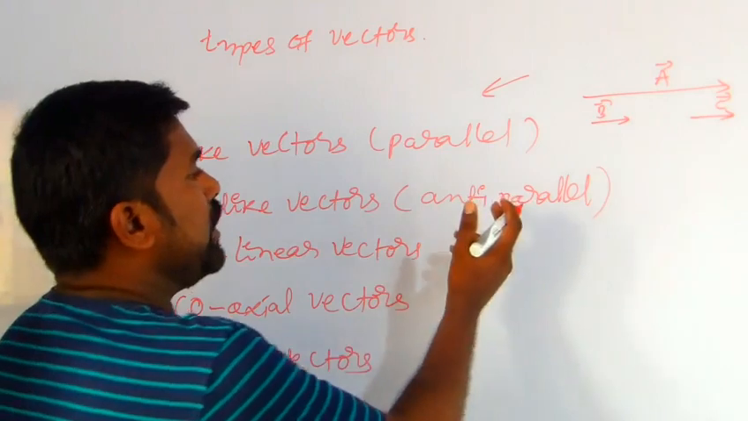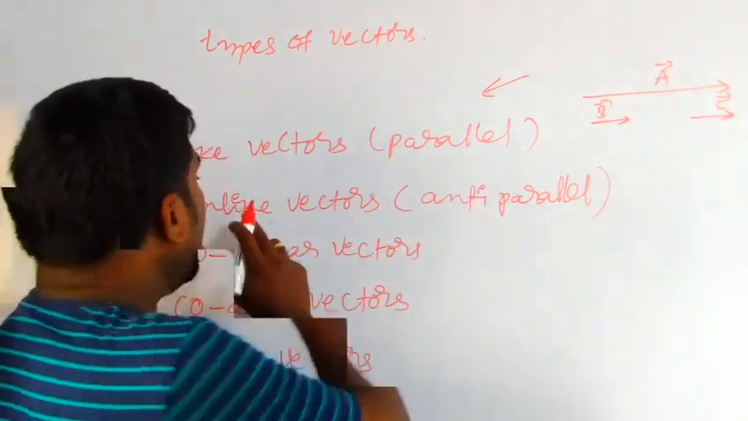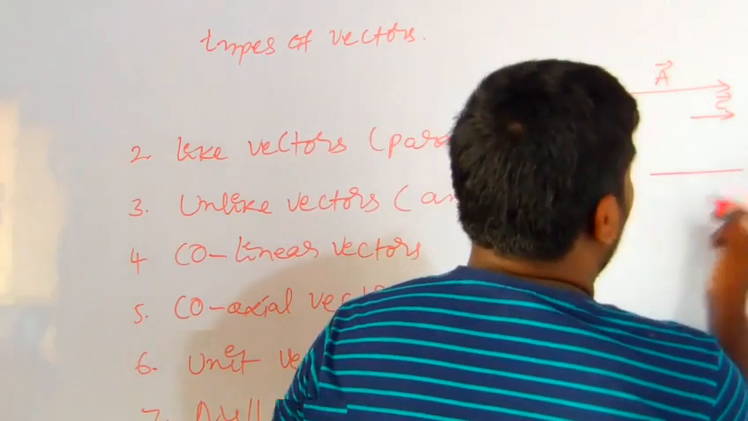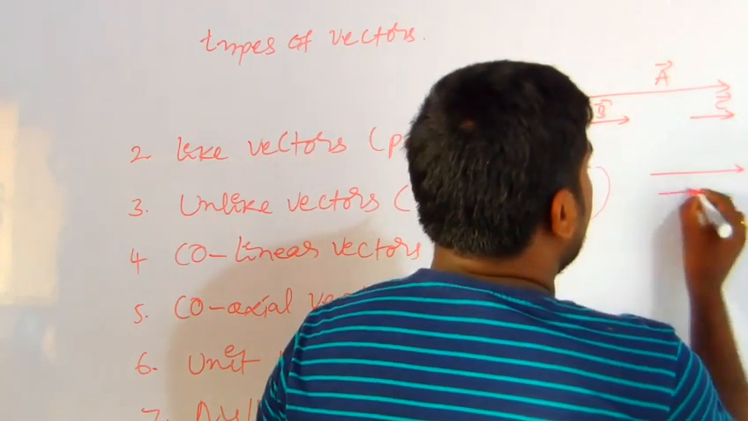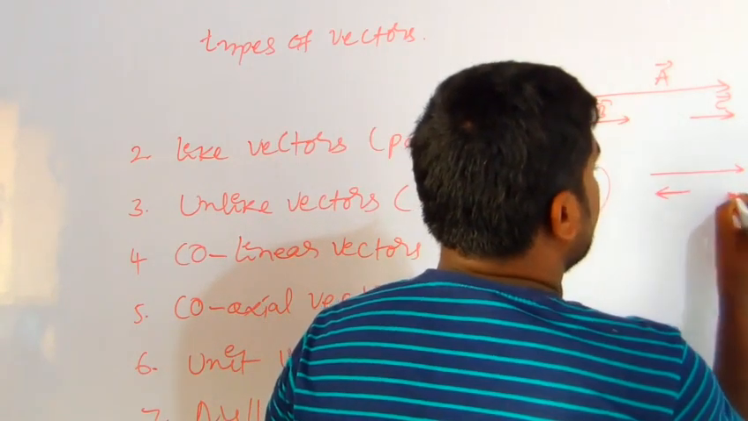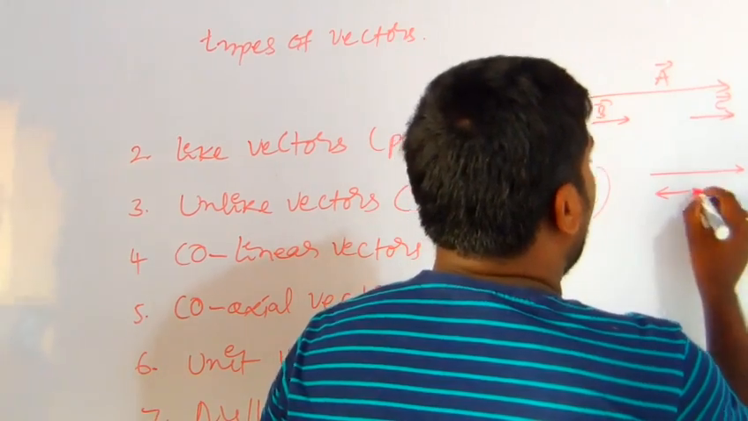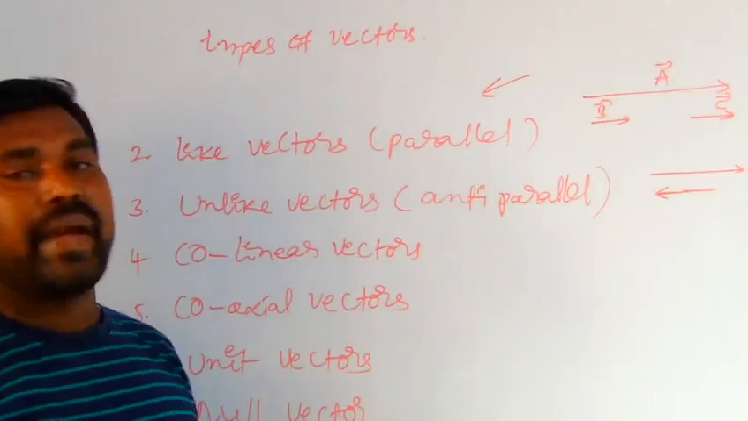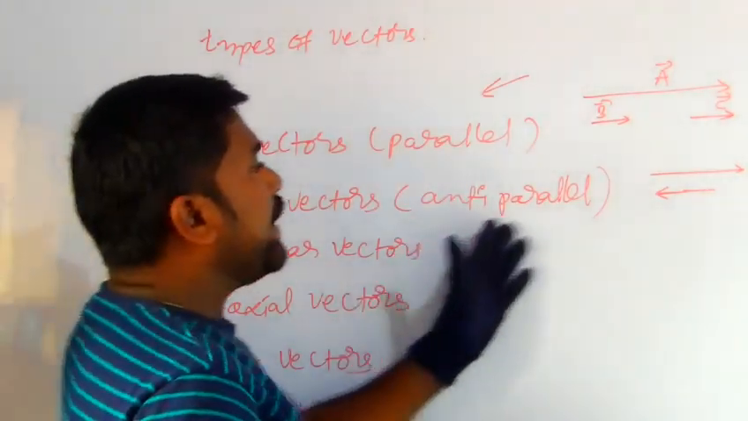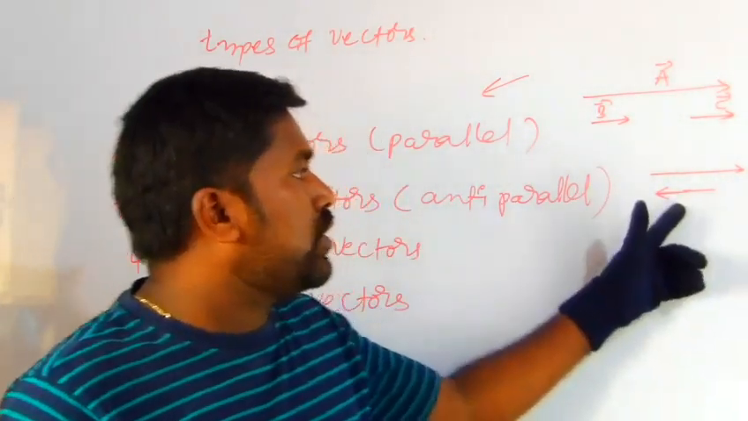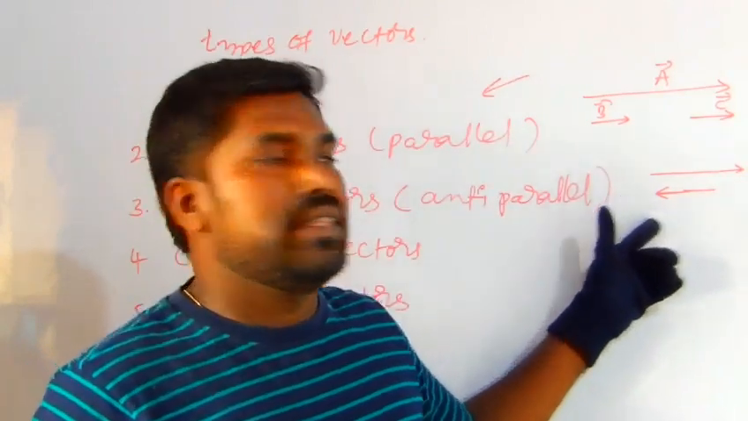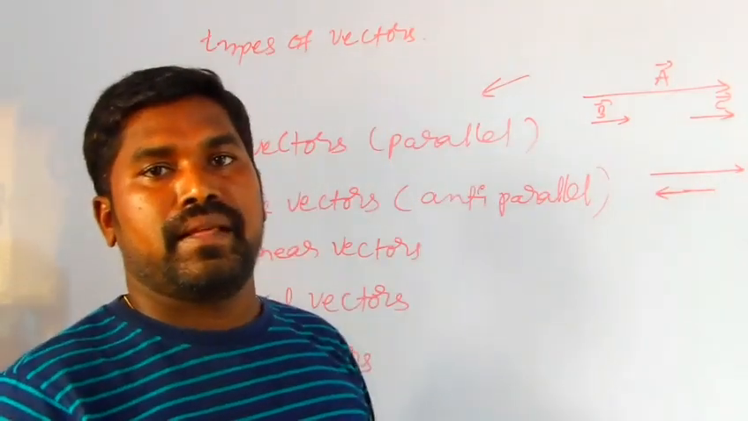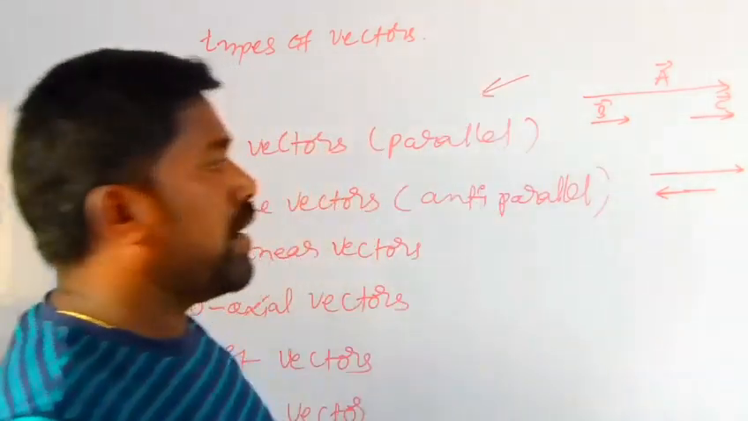Coming to anti-parallel vectors, or unlike vectors. If two or more vectors have different directions and are parallel to each other, they are anti-parallel vectors. Here also remember, these two vectors represent the same physical quantity. That is the anti-parallel vector.